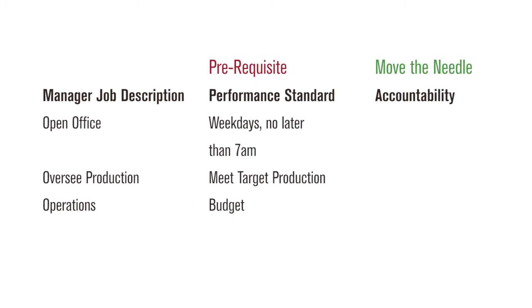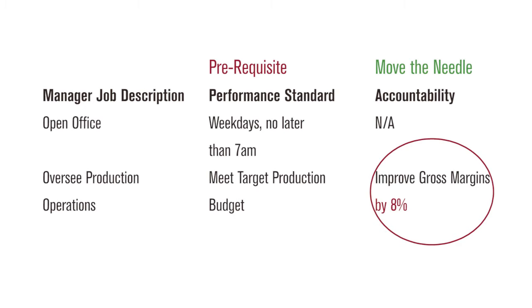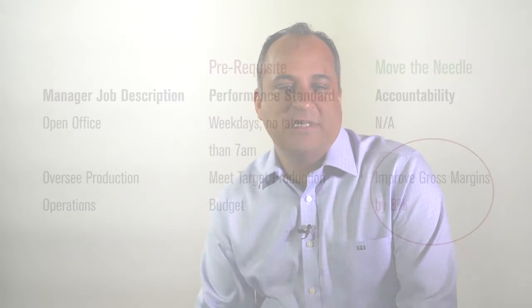So opening an office is a prerequisite and not a move the needle item, and therefore not an accountability. But if we could improve gross margins, or better still, if we can improve gross margins by 8%, that would definitely qualify as a move the needle item and therefore would qualify as an accountability. And if we can quantify the impact of accomplishing the accountability, we can then connect it to incentive compensation. To illustrate my point, let's go ahead and build a scorecard for this production manager and then connect it to incentive compensation. The first section of a scorecard should be key accountabilities. Let's put in the employee accountability of improving gross margins by 8%.